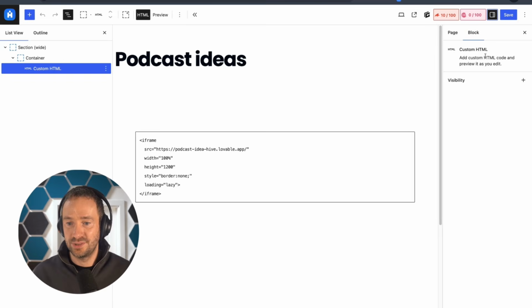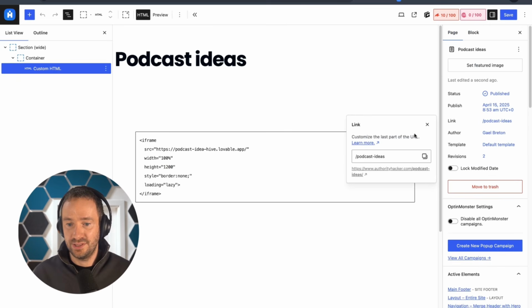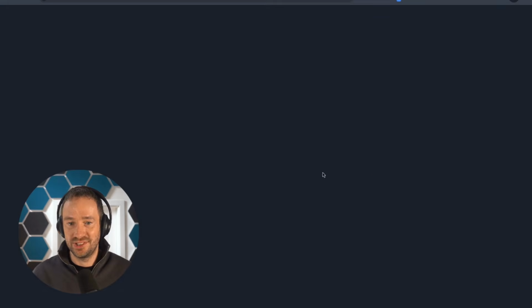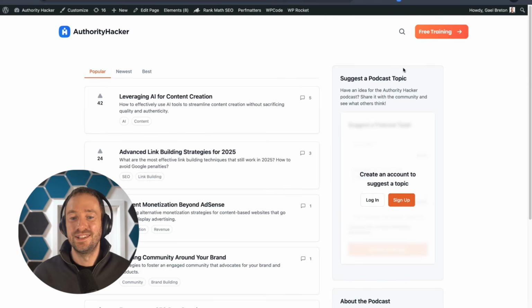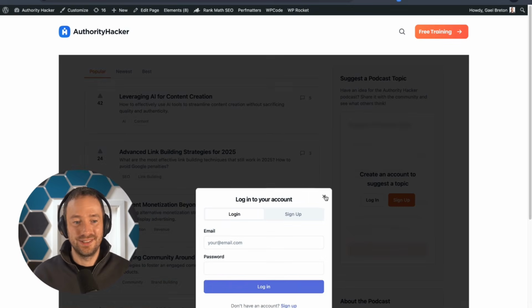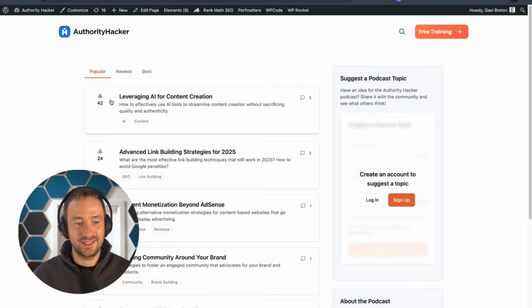But yeah, and then you actually go on your page. If I find the URL, yep, here we go. I think I published it. And boom, we have a page on Authority Hacker where you can create an account. You can log in. The one thing is, because it's an iframe, you would change the effects a little bit basically. But other than that, it's functional.